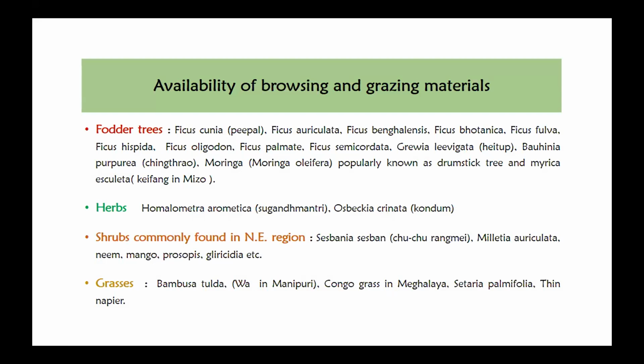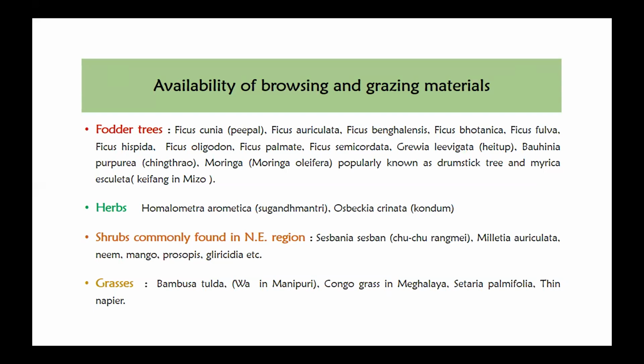And then Grewia laevigata, in Manipur we call it haitu. It is also commonly known as the wild apple, which is found almost everywhere in the northeastern region. The leaves of this haitu can be fed to livestock. And then Bauhinia purpurea, which is commonly known as Chingtharo in Manipur. And then moringa, commonly known as drumstick, which is also widely growing in the northeast region. And then Maesa esculenta, in Mizo it is known as kaifeng. So these are the fodder plants which are available in the northeast region.